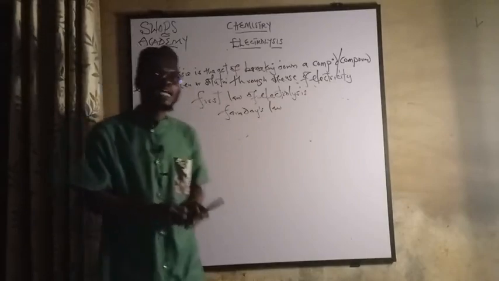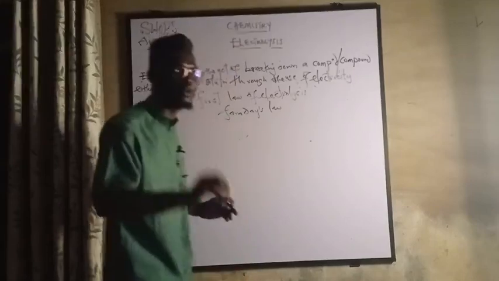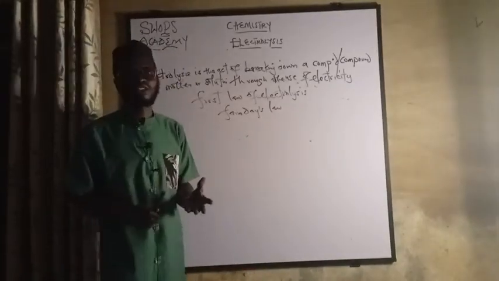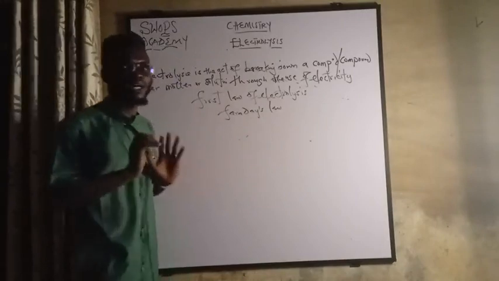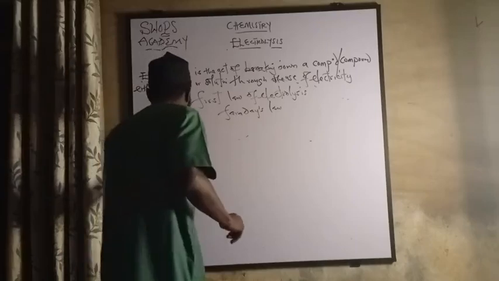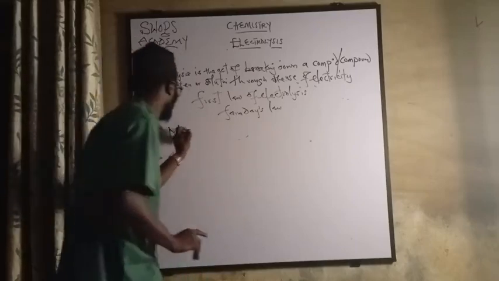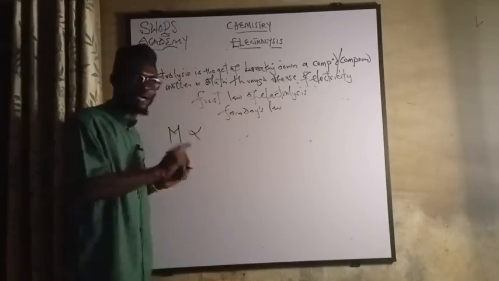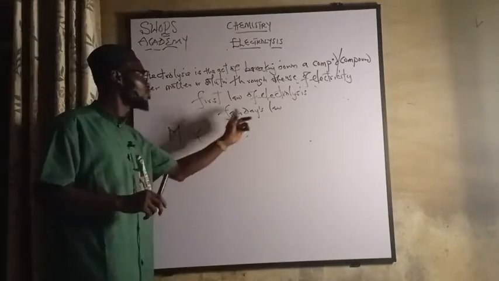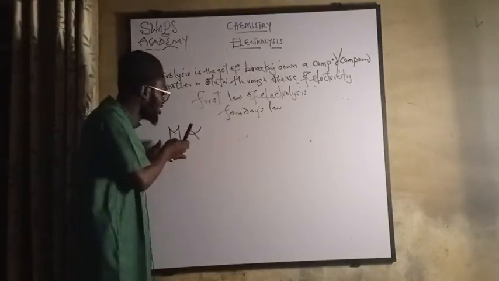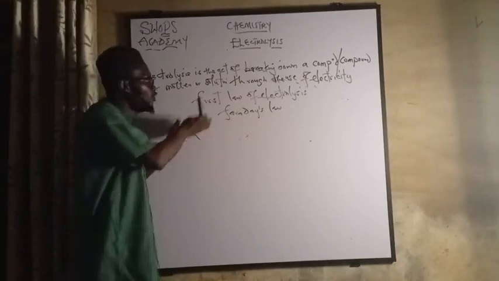Now, in chemistry, when you blow that theoretical aspect, you must be able to tell them the mathematical expression. It can be mathematically expressed as M, which is denoted as the mass, is directly proportional to the quantity. I've started breaking the first law down using the mathematical expression, because this is the main thing they want, even if you know the above.